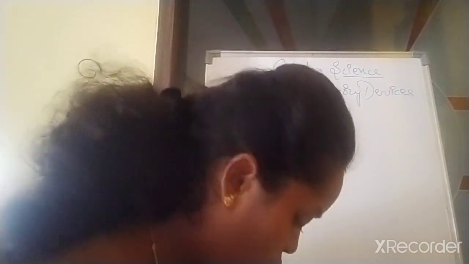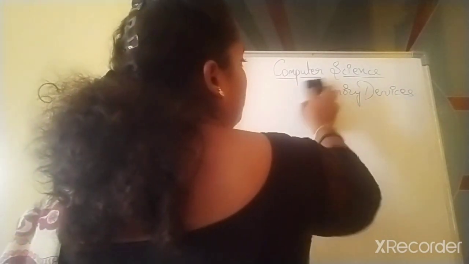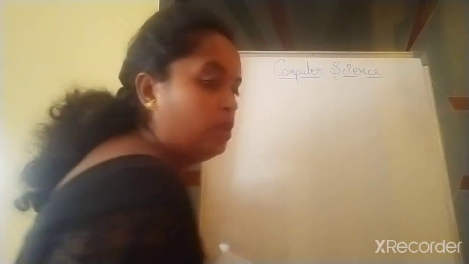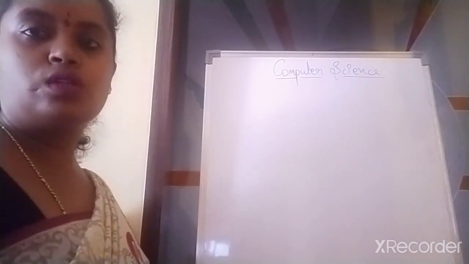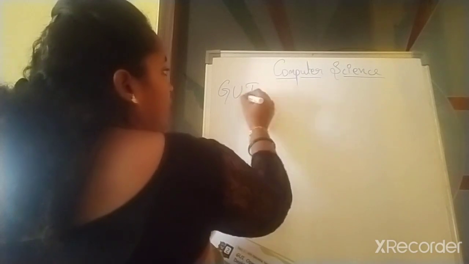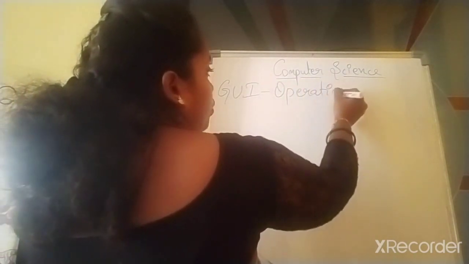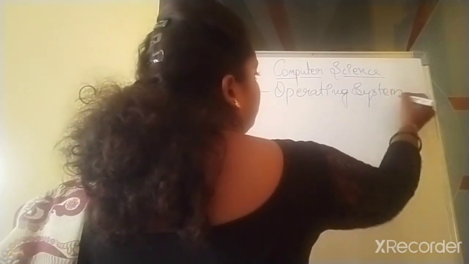That is GUI operating system. What's the heading children? GUI operating system. Now I want everyone to concentrate. Notes I'll be sending it to you. Now don't sit and waste your time. Concentrate here. GUI operating system. Okay children?